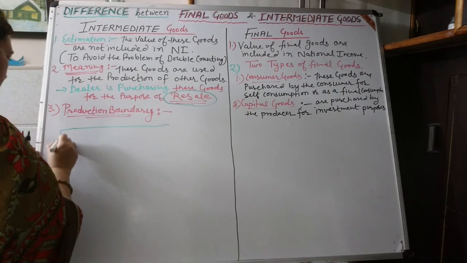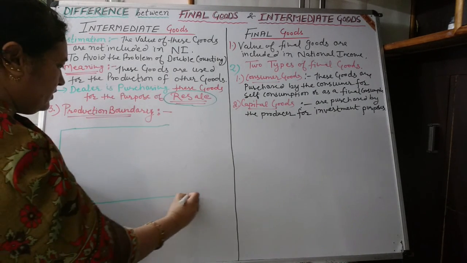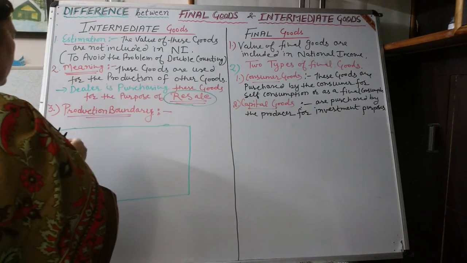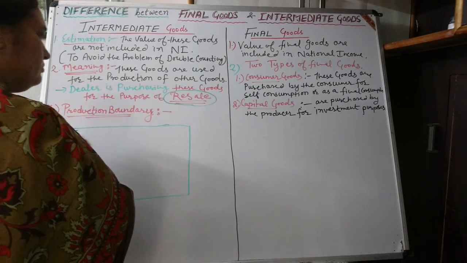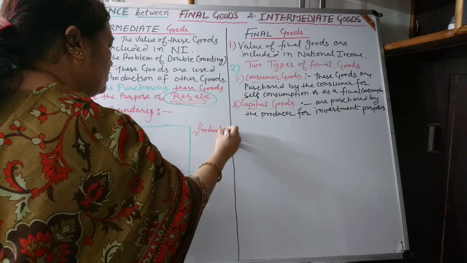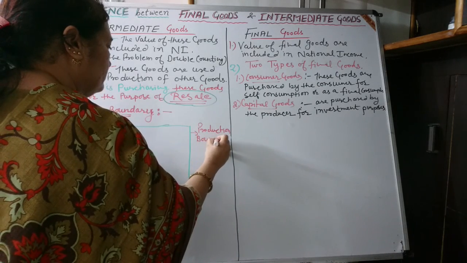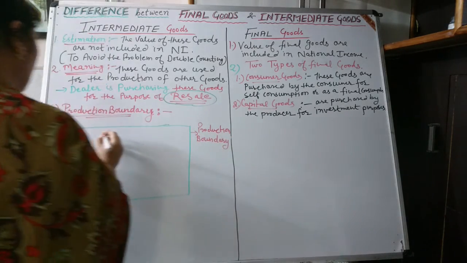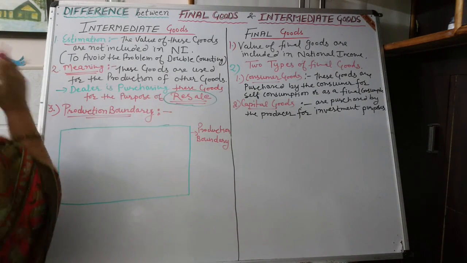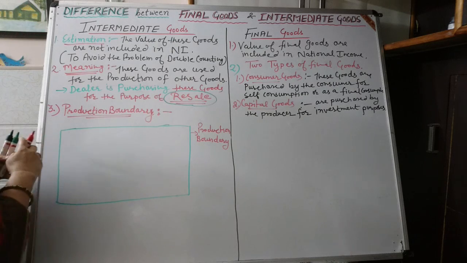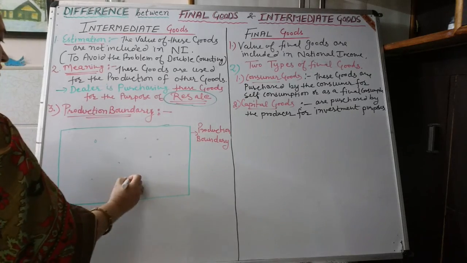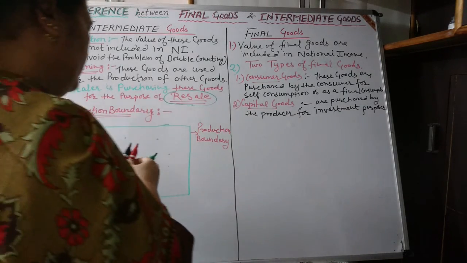Suppose that this is the production boundary. Still goods are lying within the production boundary. Suppose that these goods and commodities are lying within the production boundary, and here